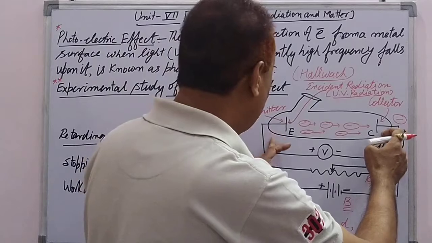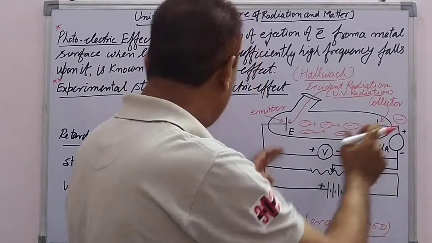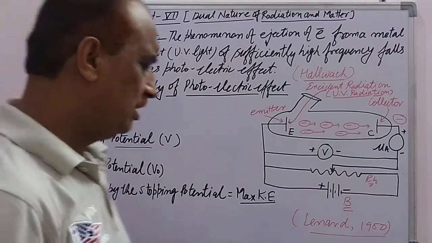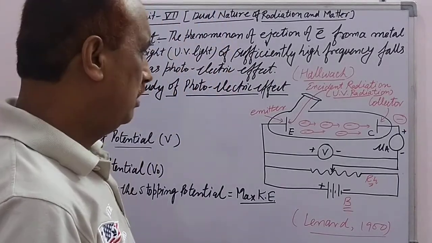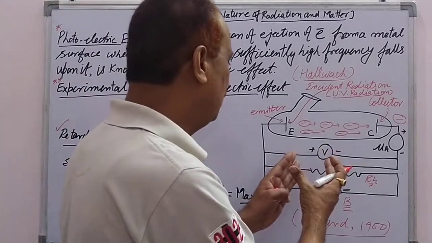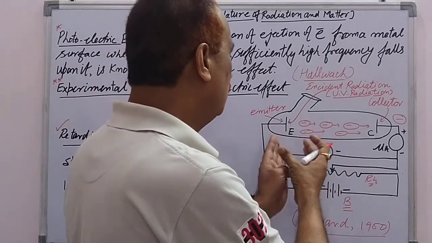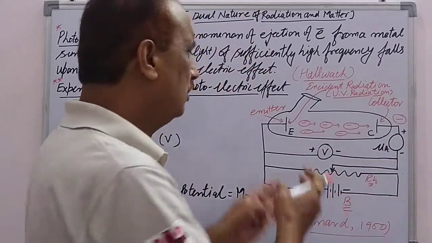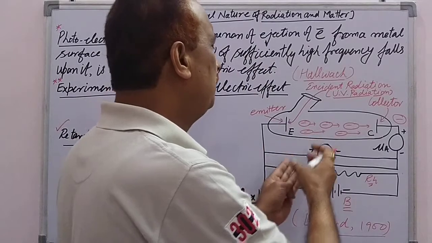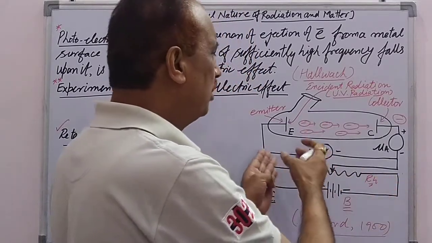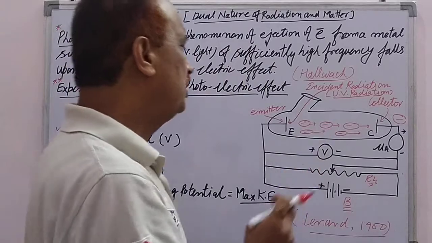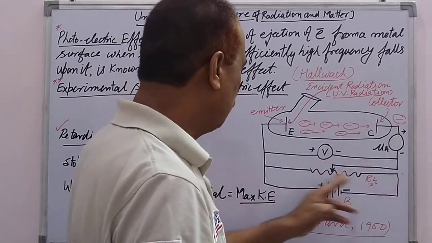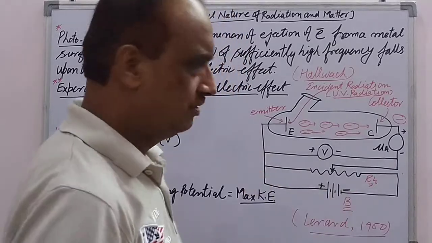So a potential difference is produced between them, that is known as retarding potential. This retarding potential will come into action, and due to this fewer and fewer electrons will reach the collector, meaning the number of electrons reaching the collector will decrease, and then the current flowing in the external circuit will decrease.